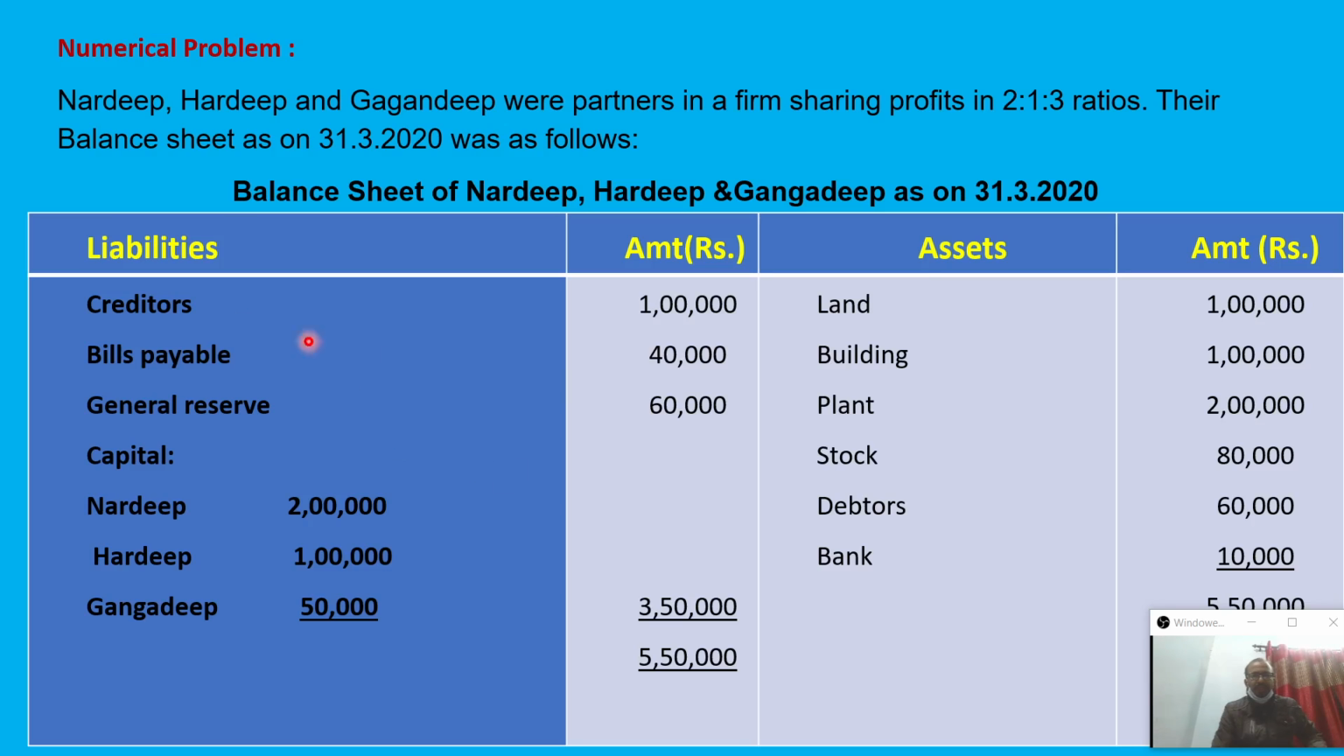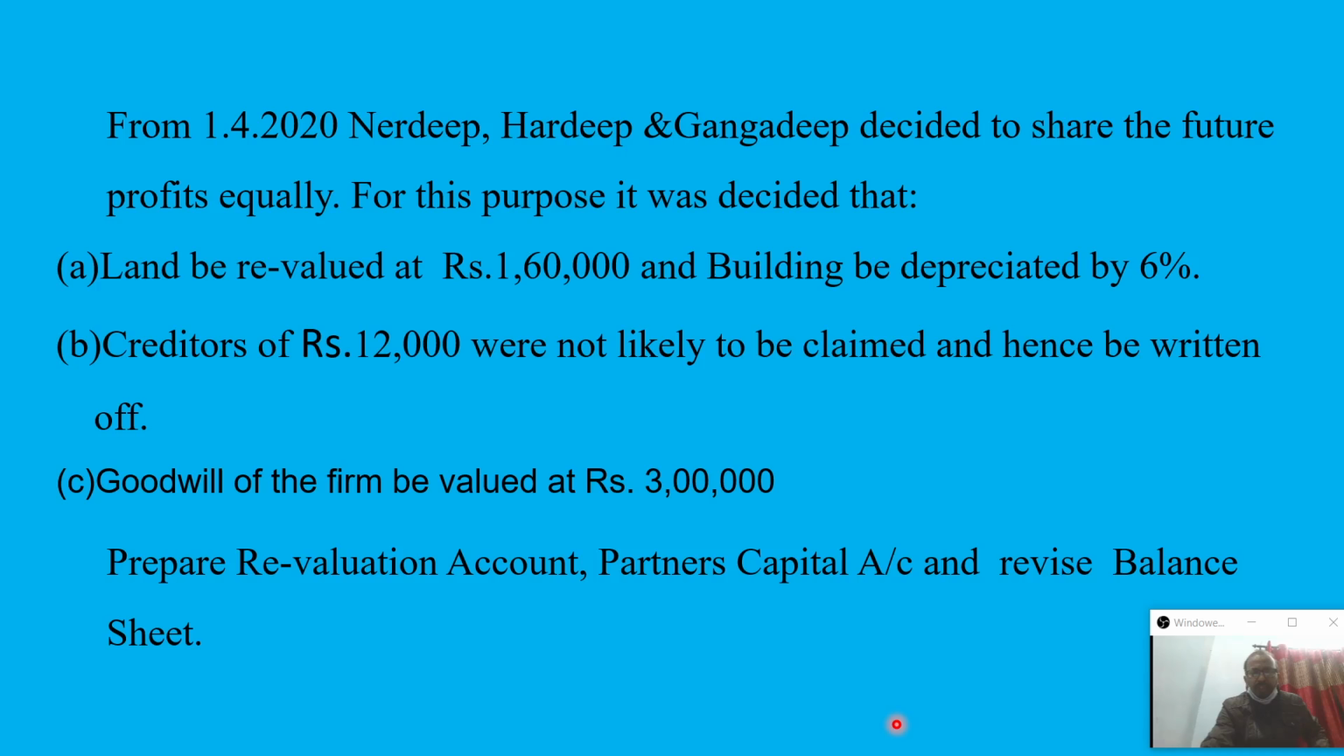In the same way, creditors 1 lakh, bills payable 40,000, general reserve 60,000, and the internal liability, that is partners capital, of Nardev, Hardev, and Gagandev: 2 lakh, 1 lakh, and 50,000. Now, more information: on 1st April 2020, they want to change their profit sharing ratio to 1:1:1, equally.